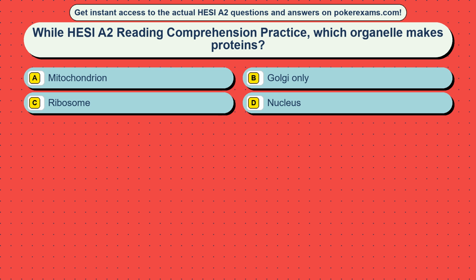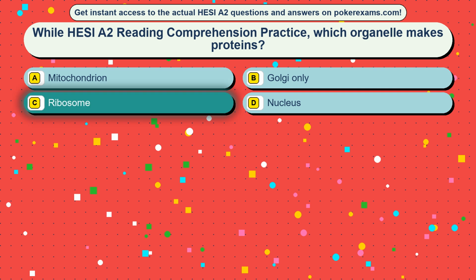Question 27. During HESI A2 reading comprehension practice, which organelle makes proteins? Option A, mitochondrion. Option B, Golgi only. Option C, ribosome. Option D, nucleus. The correct answer is option C, ribosome.